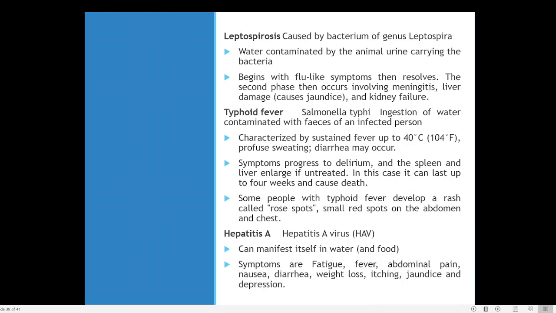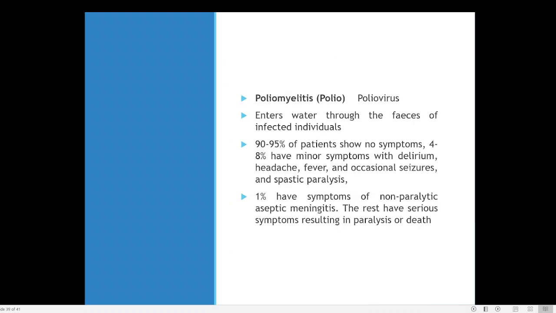Then we have hepatitis. Different types of hepatitis are there: hepatitis A, hepatitis B, hepatitis C. Three different types. It is a viral disease. Hepatitis A generally does not cause much problem, but still it can cause abdominal pain, diarrhea, and fatigue. Jaundice can happen, and sometimes some people may have depression associated with that. It is a waterborne or foodborne disease, usually caused by contamination present either in the food or in our water.